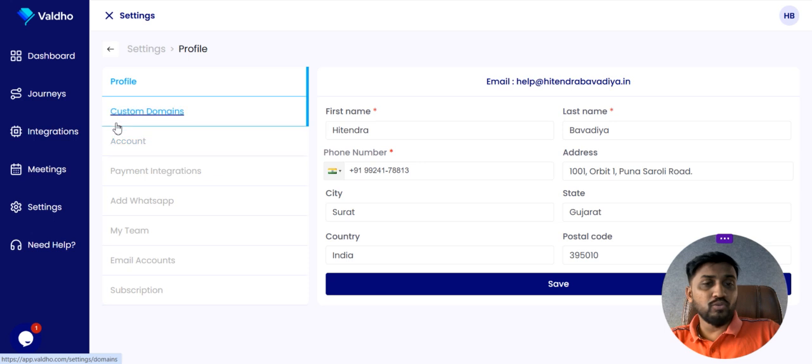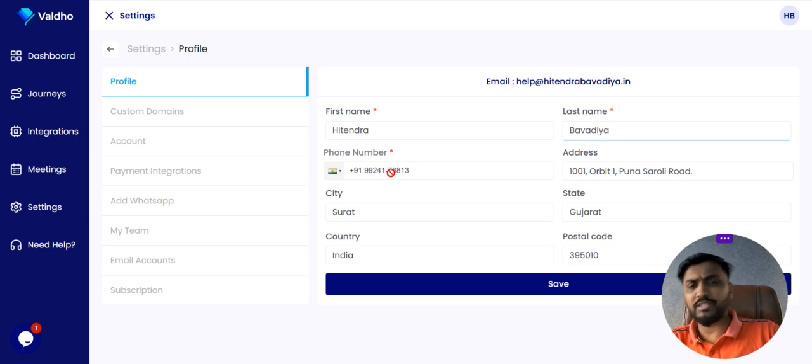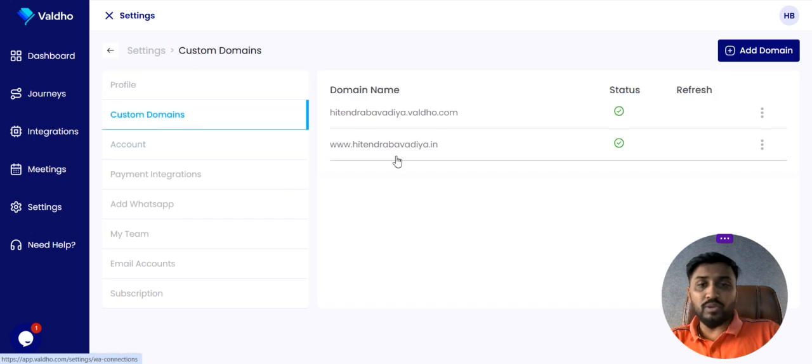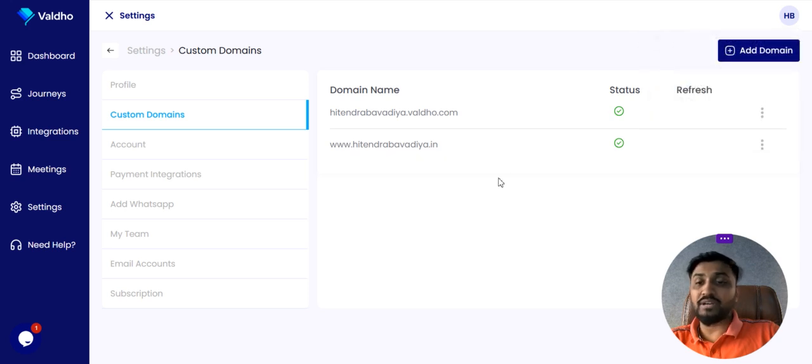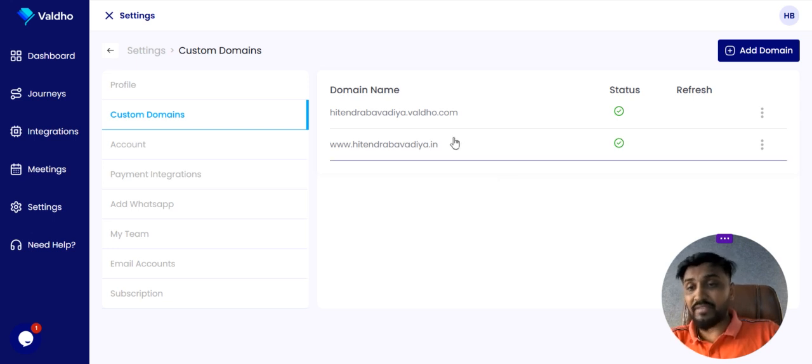In the settings part, when you open an account for the first time, you have to enter all these details: your number and your address. The number is really important because we have created one unique feature. If you add your number, you will be notified of all the leads, messages, surveys, bookings, and everything. Enter city, state, everything. Here you can attach a custom domain. Once you buy the plan, we have a 2000 rupees per month plan for Indian users, and in 2000 you will get a lot of amazing value-added features that will add a lot of value to your business.